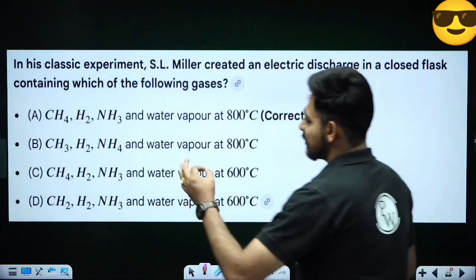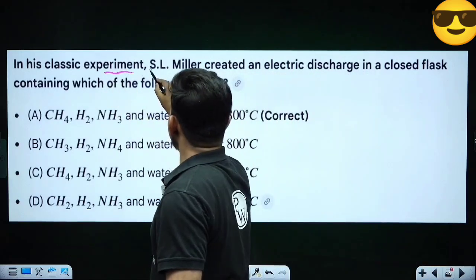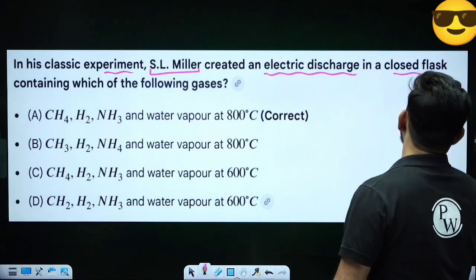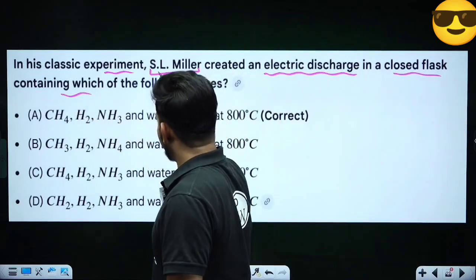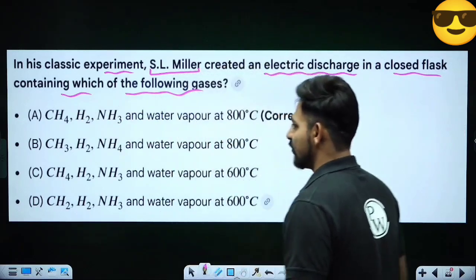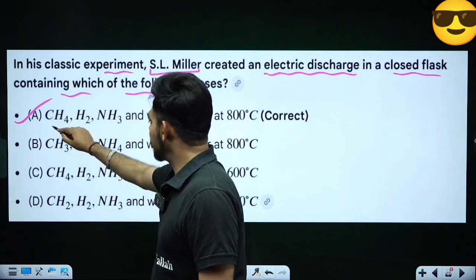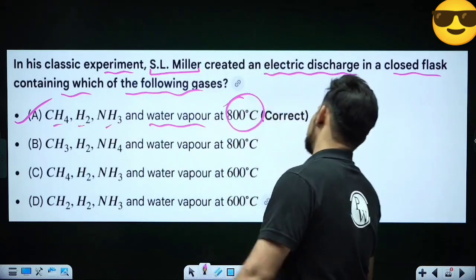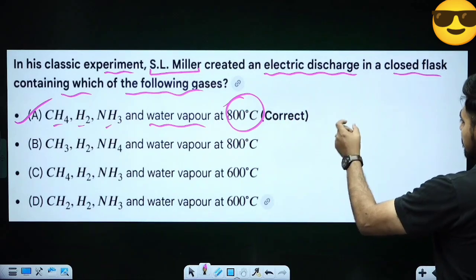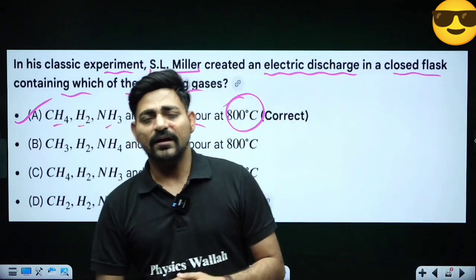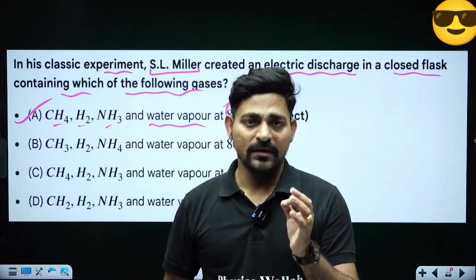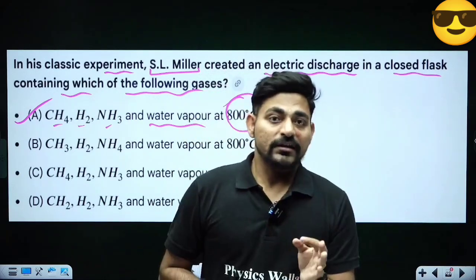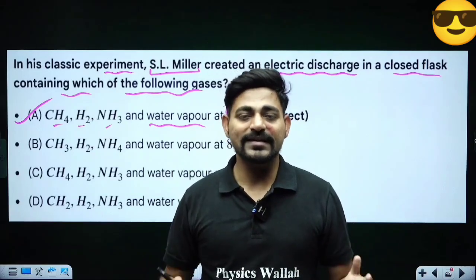Okay. Coming to the next question, in the classic experiment of S. L. Miller, you know about the Urey-Miller experiment, created an electric discharge in a closed flask containing which of the following gases? You know, the gases were methane, hydrogen, ammonia and water vapor, and the temperature they maintained was about 800 degrees Celsius. Okay. So these are some examples of repetitive questions we found while we were checking previous year's questions of NEET biology.